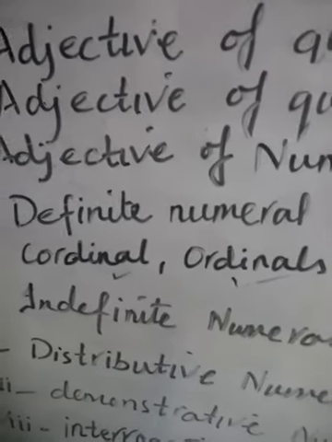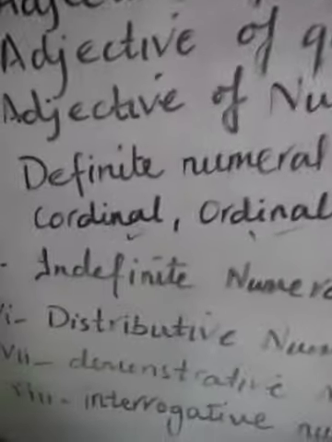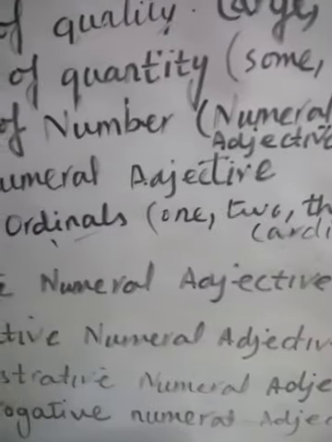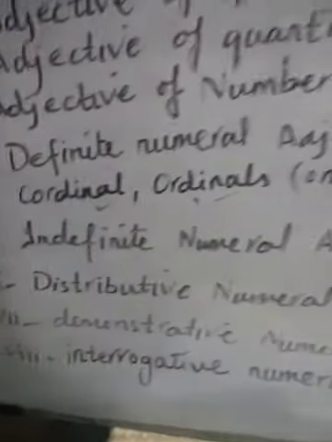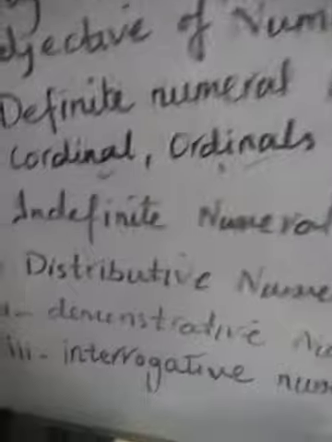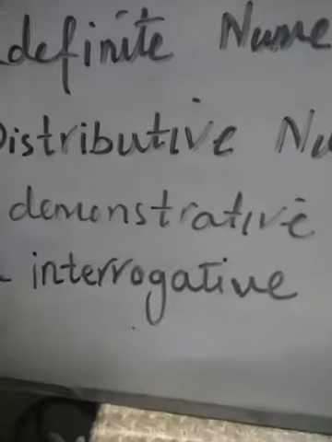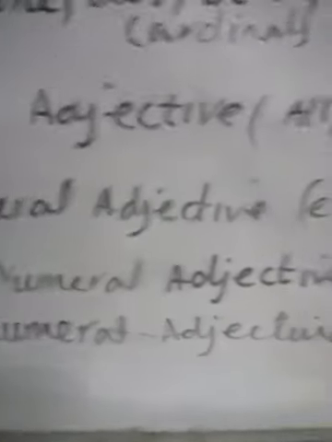It has 2 subkinds, cardinals and ordinals. Then indefinite numeral adjectives having many words. Distributive numeral adjective, second last demonstrative numeral adjective, and the last but not least is interrogative numeral adjective.